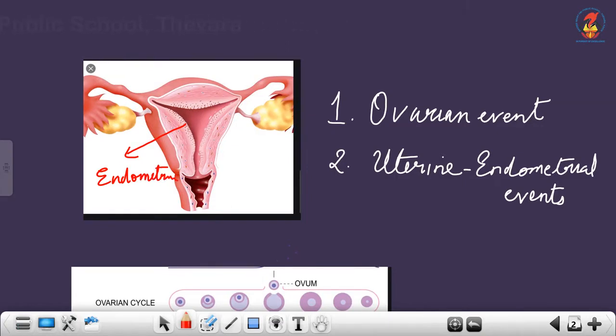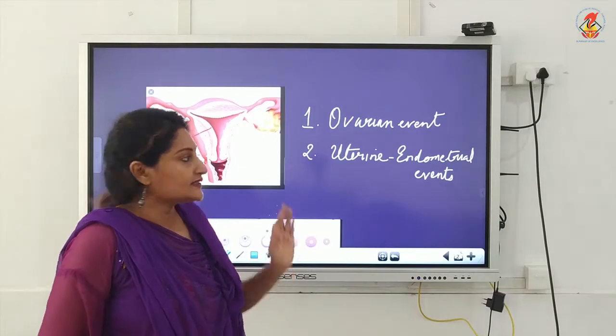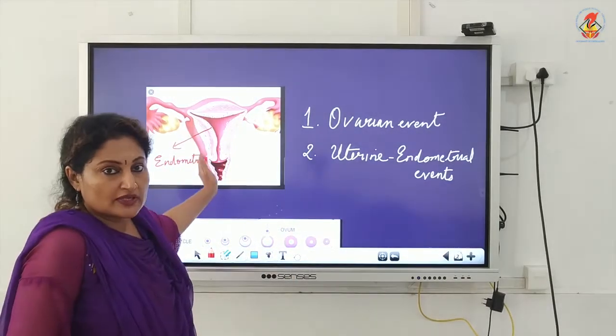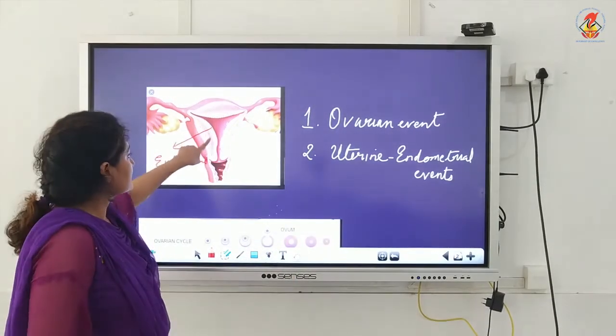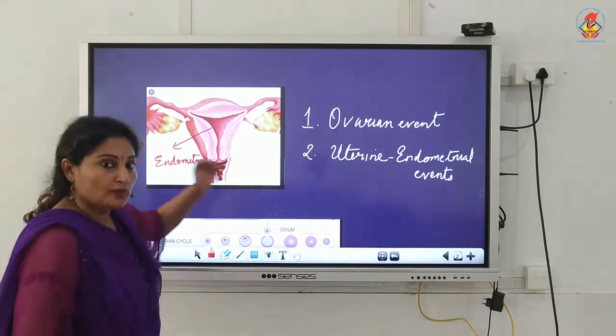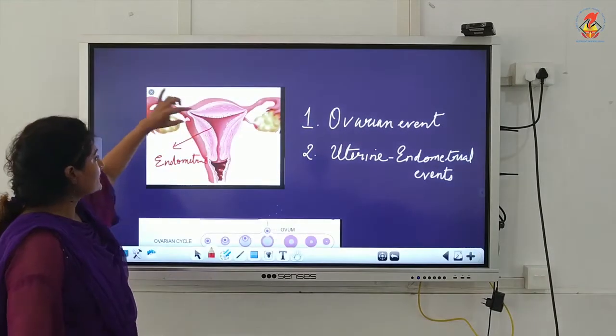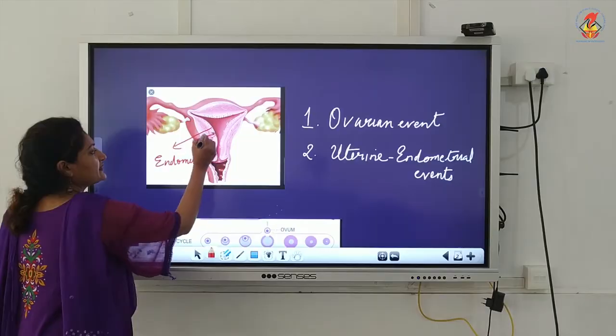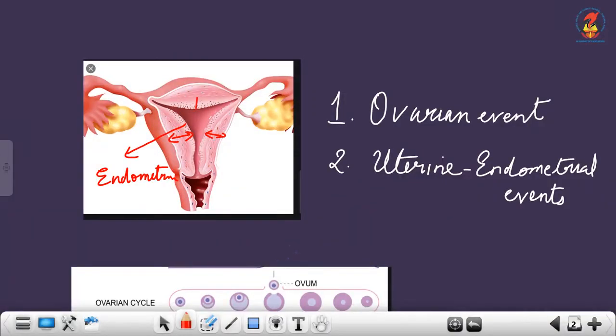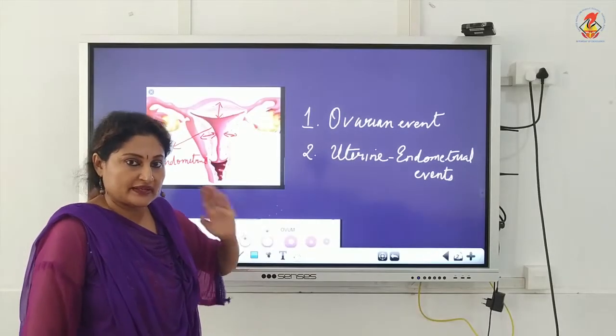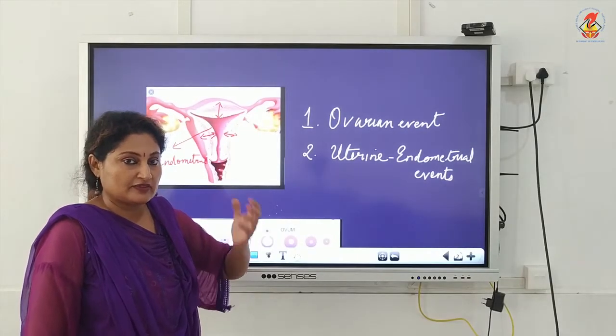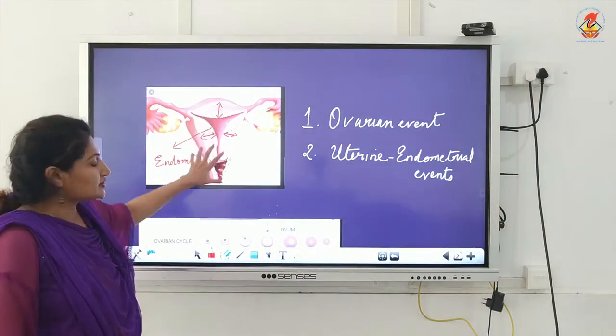We know the uterus is lined by 3 membranes: endometrium, myometrium, perimetrium. Here we are concerned with only the uterine endometrium, the inner lining. Look at the inner lining, it's very thick. You can understand from this picture, it's very thick and spongy. So this uterine endometrium is very thick, prepared for pregnancy. Each month it is getting prepared for pregnancy. So this is the status of the uterus.